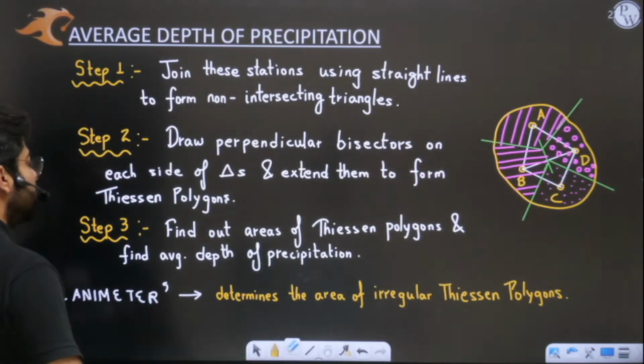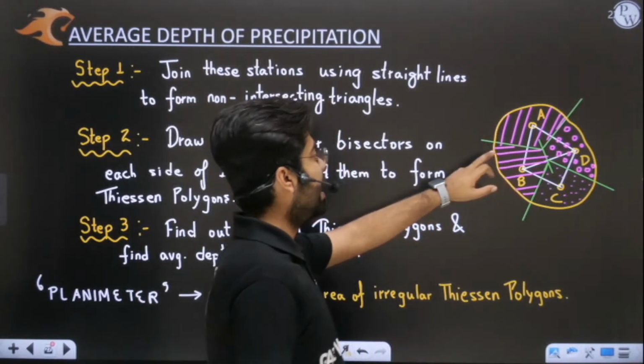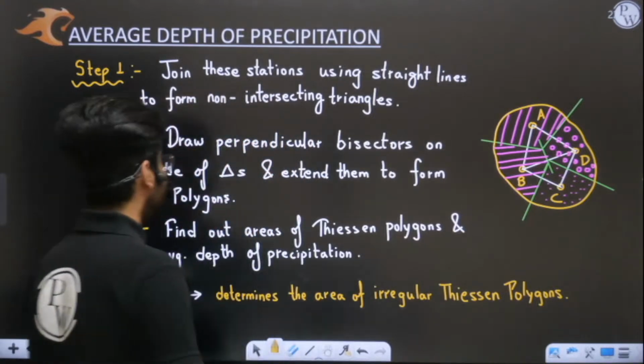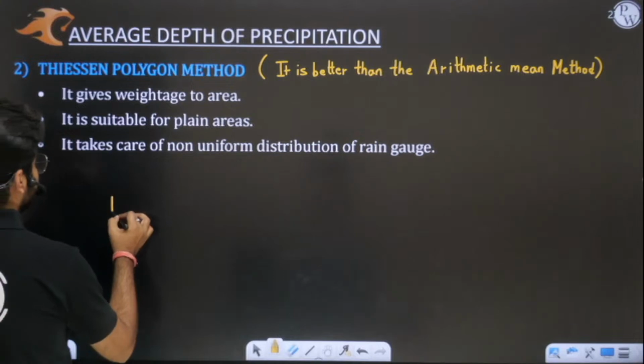Now, what will I do with these areas? Let us say the area of A is AA and the rainfall it has received is PA. How will I evaluate the average rainfall?